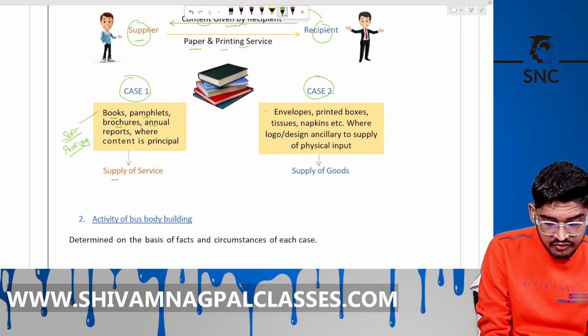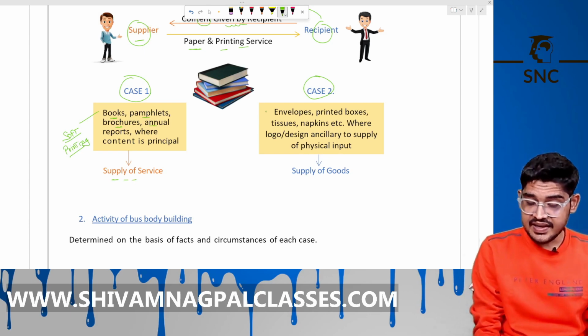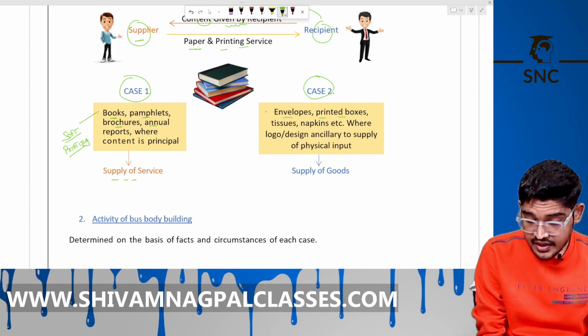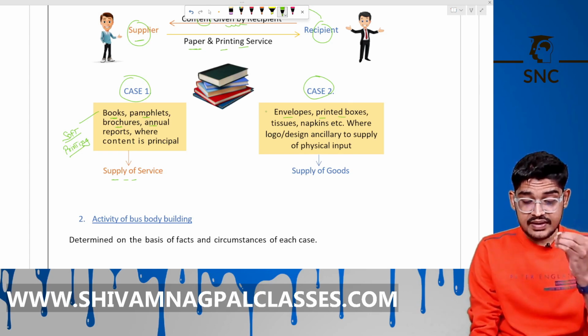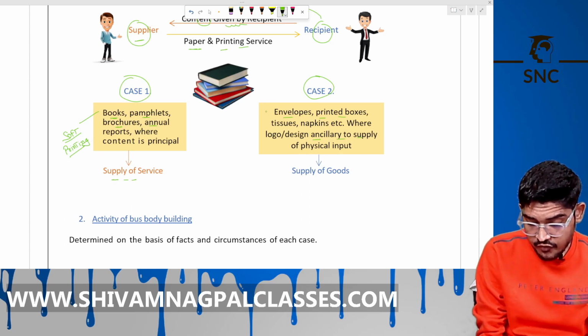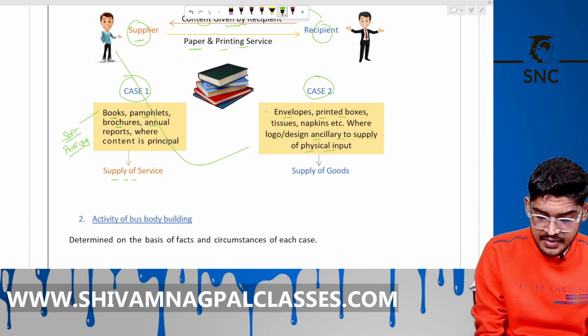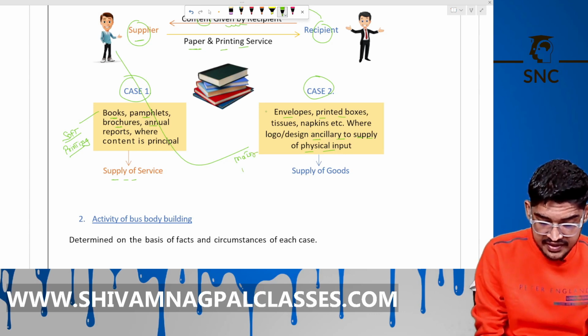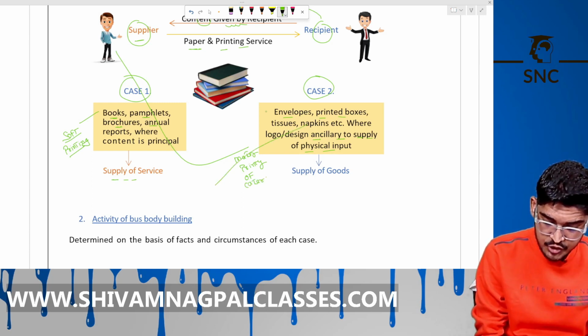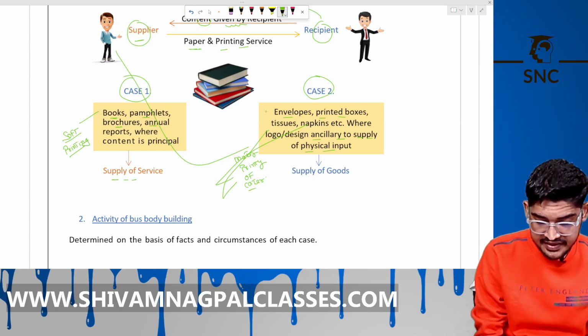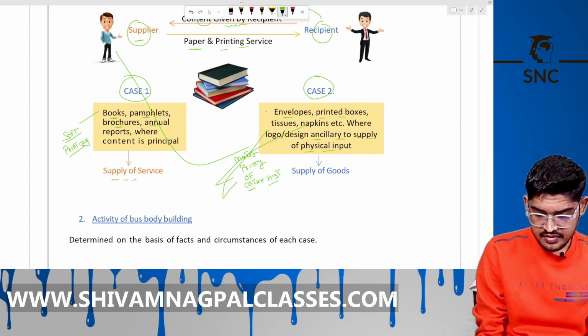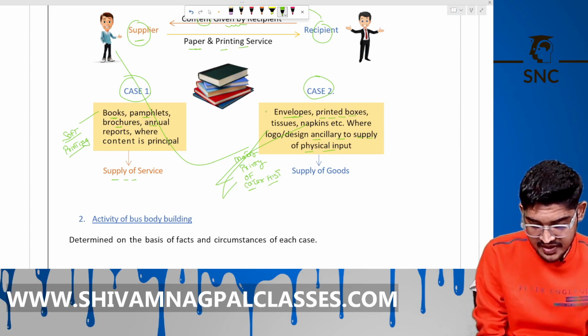So it says supply of services, but he is selling an envelope, printed boxes, tissues, napkins, where logo and design are ancillary to the supply of physical input. Okay, he is selling the material, just printing the logo of a caterer. He is selling napkins and tissues for a caterer and just printing his logo. So what is main here? Here that envelope, that printed box is main, means that physical input is main. It's a supply of goods, not services.